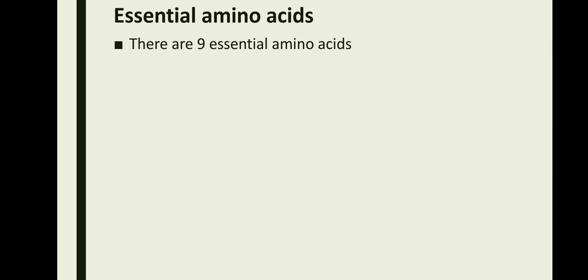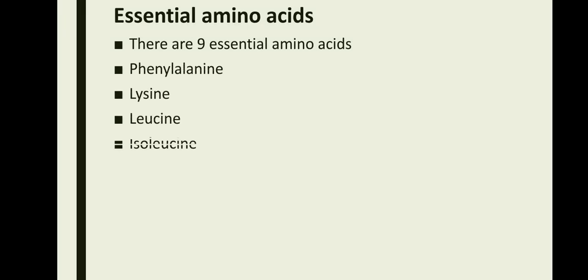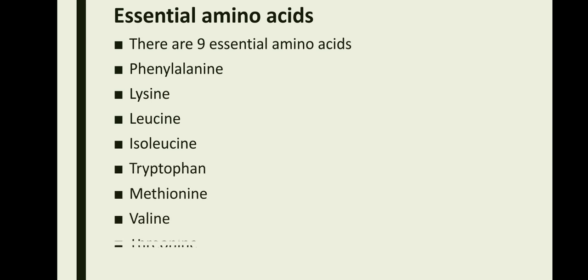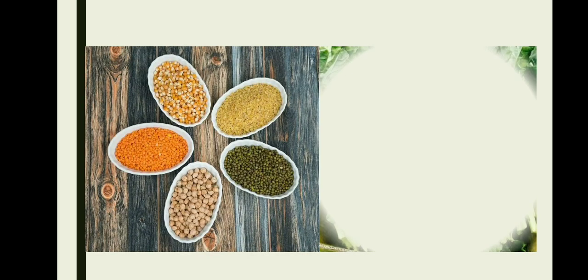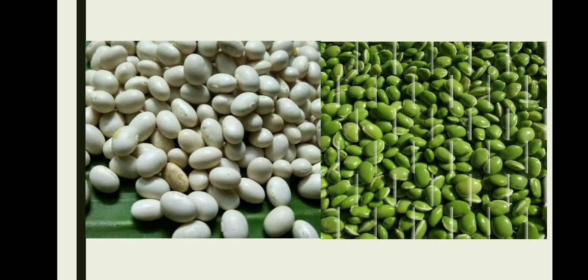Now let's take a look at the 9 essential amino acids. Phenylalanine, lysine, leucine, isoleucine, tryptophan, methionine, valine, threonine and histidine are the 9 essential amino acids. Now let's move on to look at the sources of different proteins. Eggs, fish, pulses, green leafy vegetables, soya beans and legumes are very good sources of proteins.